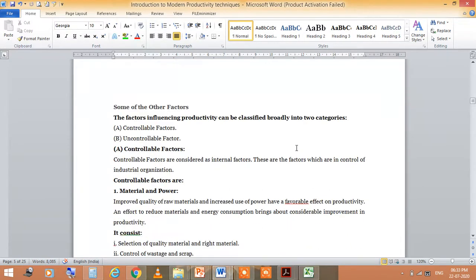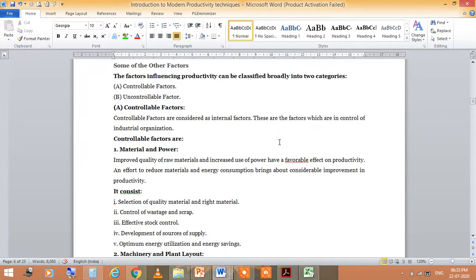The next is, there are also some other factors which affect productivity, and these can be classified into basically two categories: controllable factors and uncontrollable factors. Controllable factors are considered internal factors, and these are the factors which are in control of the industrial organization.